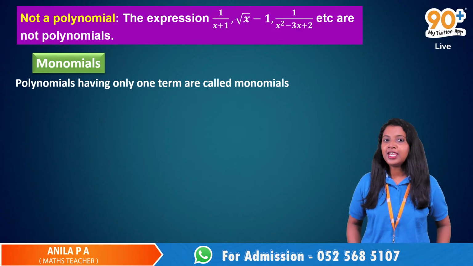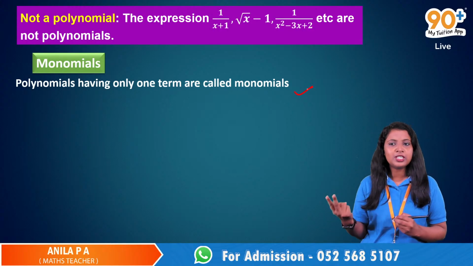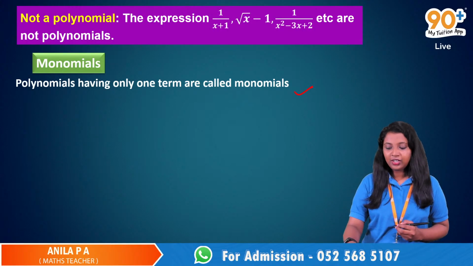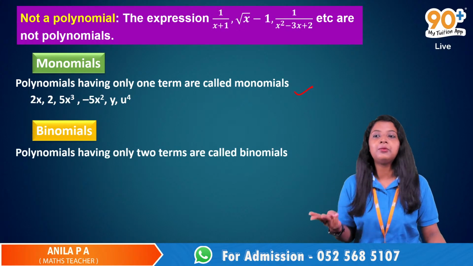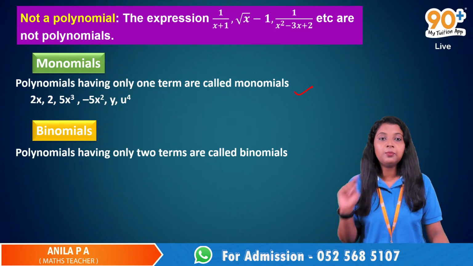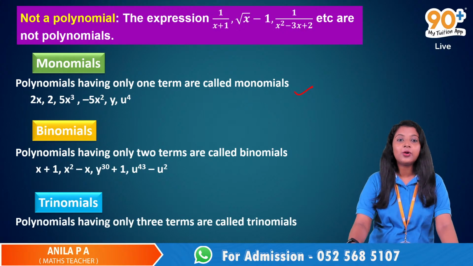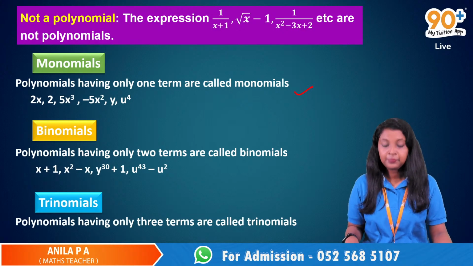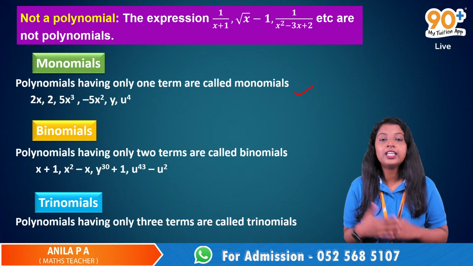Monomials are polynomials with 1 term. Polynomials with 2 terms, binomials. Yes, very good. Polynomials with 2 terms are known as binomials. And which is the third one? Polynomials with 3 terms. Trinomial. Yes, very good. Polynomials with 3 terms are known as trinomials. And this is the classification of polynomials based on number of terms.